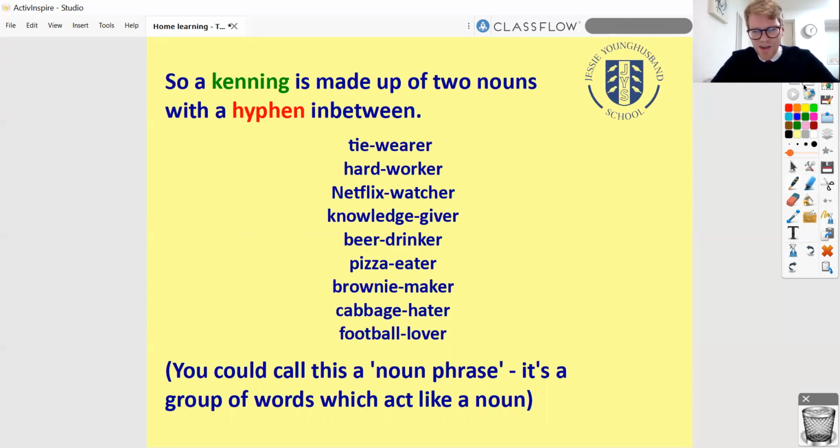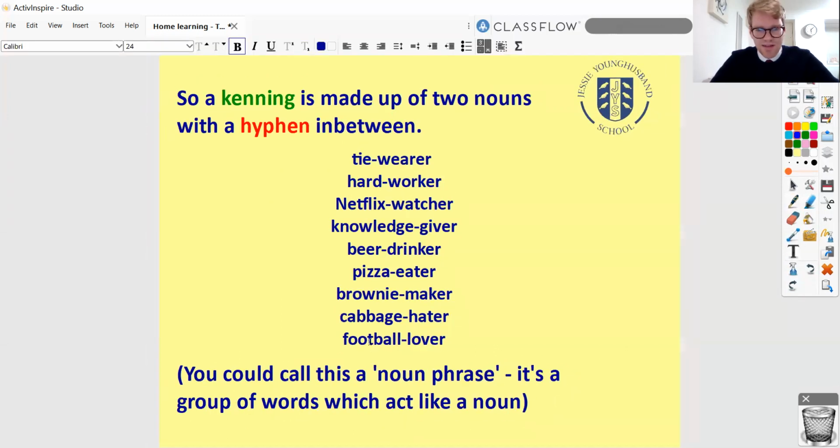Now, if you wanted to get really, really technical and posh, particularly if you've got year 6 brothers and sisters with you at home, they might know these as a noun phrase, and that's a group of words which fulfill the same purpose as one single noun. So football lover, they're both nouns separately, but they're a noun phrase when they're together, because that's performing the job of a noun in a sentence. You don't need to worry too much about that.